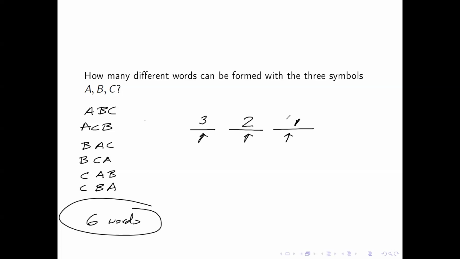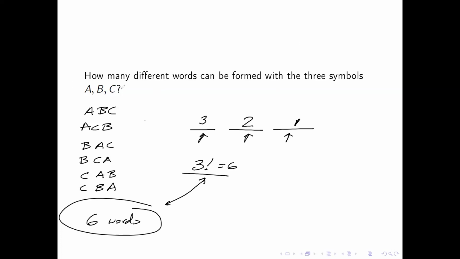This would be if I have to use all 3 of these characters. And that's obviously 3 times 2 times 1, or 3 factorial, which, by the way, happens to equal 6. So that's actually how we got the answer in a more general way, is just taking this and breaking it apart. On the other hand, if I was to simply state this a little bit differently, I could just say how many words can I form where these are used in any order, and repetition is allowed.